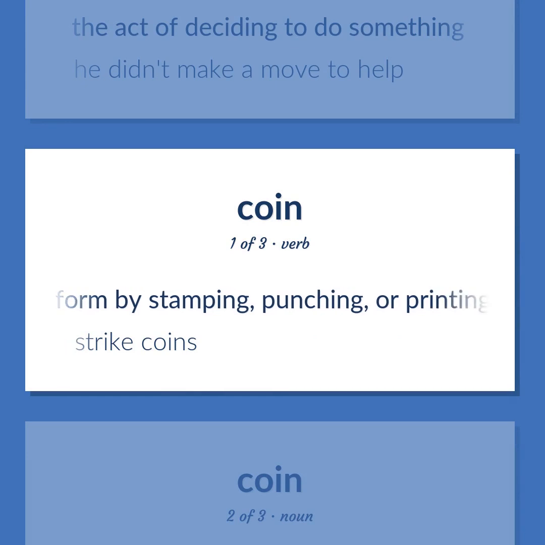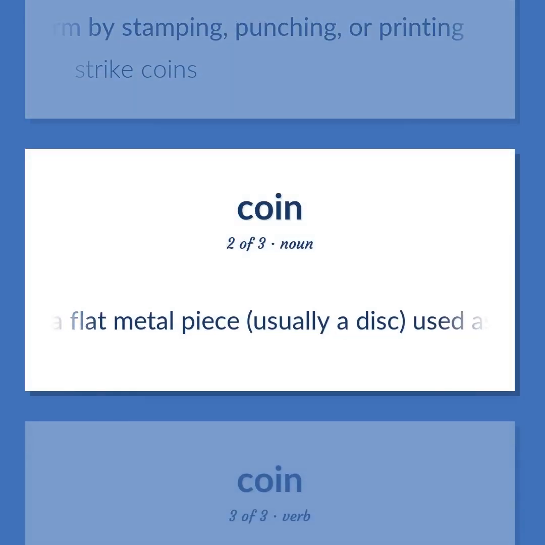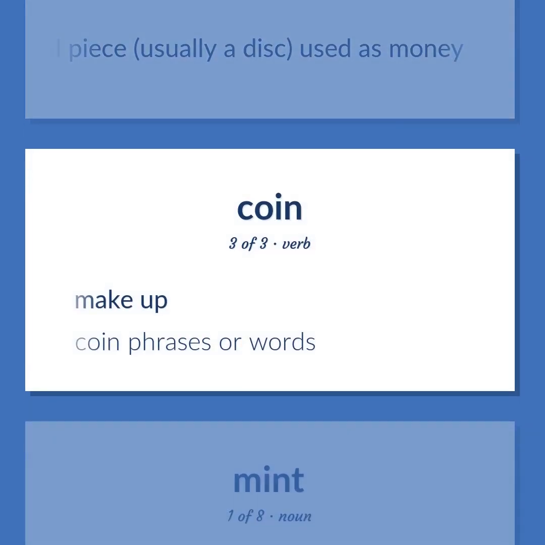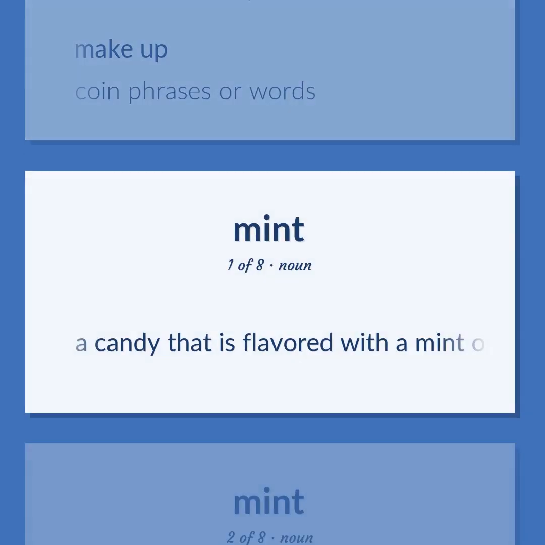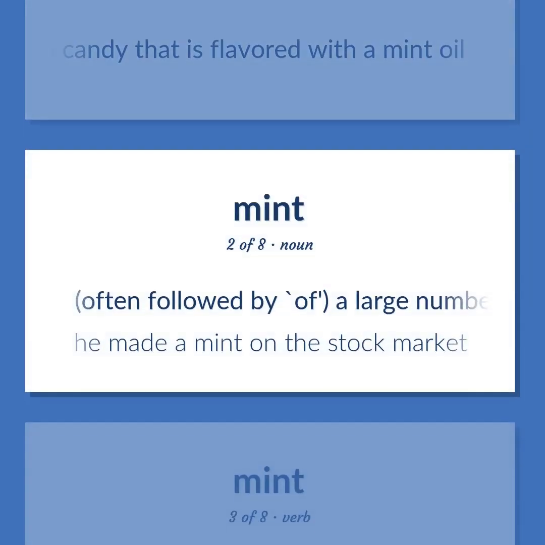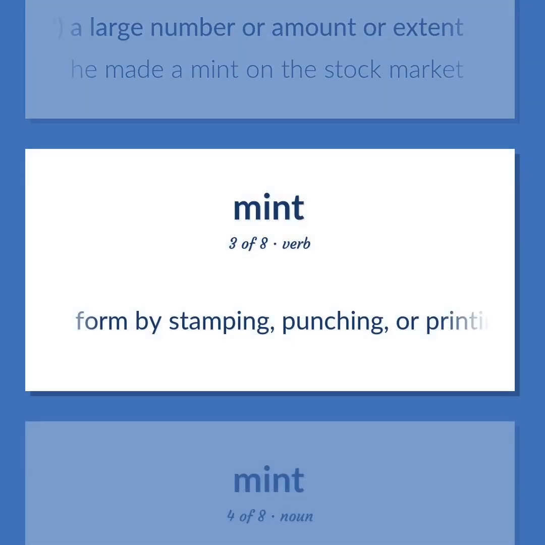Form by stamping, punching, or printing. Strike coins. A flat metal piece, usually a disc, used as money. Make up. Coin phrases are words. A candy that is flavored with a mint oil. Often followed by a large number or amount or extent. He made a mint on the stock market. Form by stamping, punching, or printing.